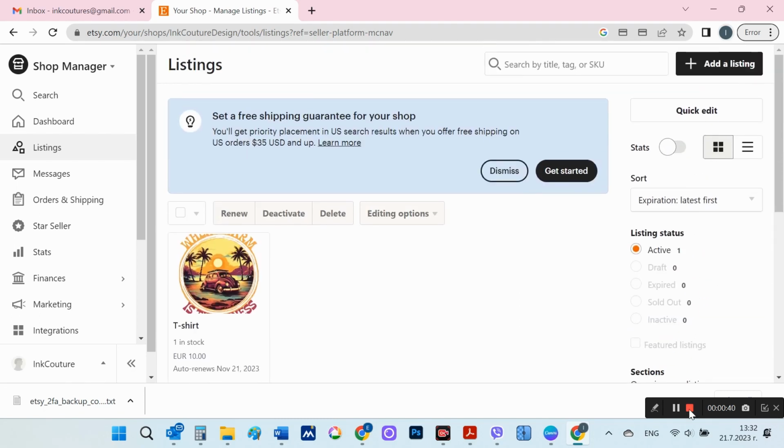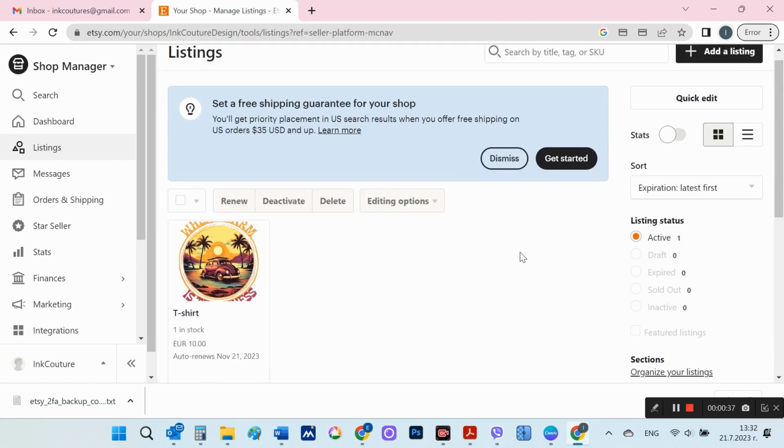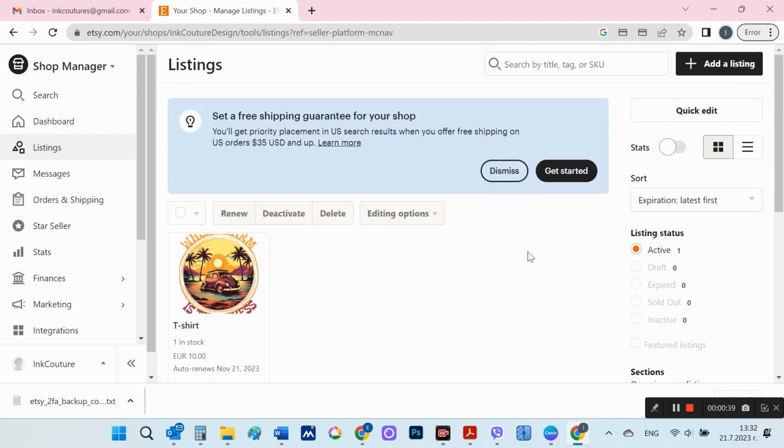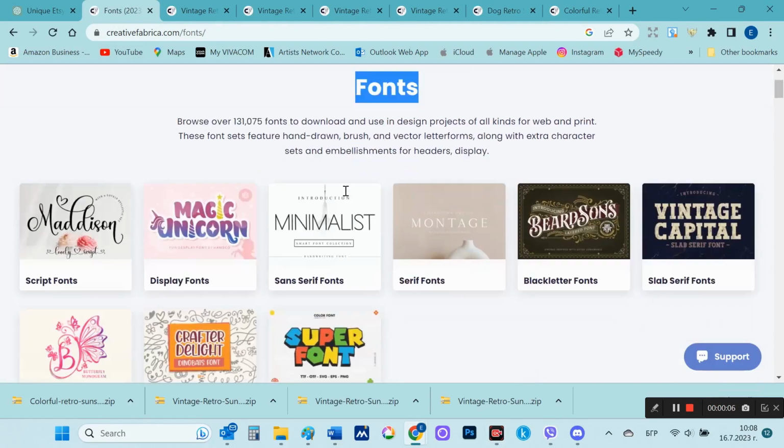First, I'm thinking of designing t-shirts in the retro design niche, and on exactly these three themes: vintage cars, vintage surfing, and retro sunset. The easiest way to make a design, if you can't work very well with platforms like Midjourney or Leonardo, is to create the design in Canva only.